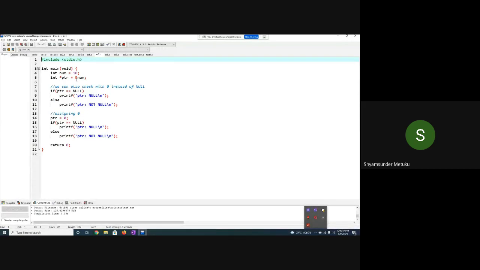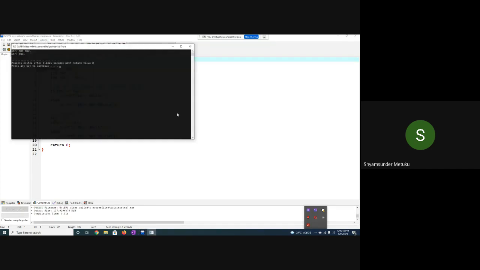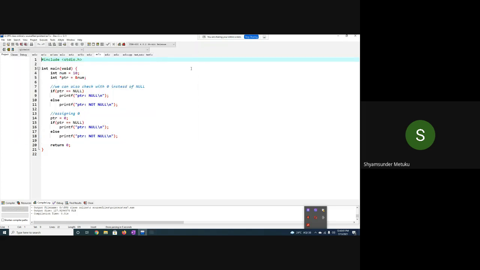Earlier PTR was assigned some number and it was not null. In the middle of the program, you have the freedom or flexibility to modify the contents of the pointer. So you are trying to assign a 0, then it is going to print null. Initially it was not null. After PTR is equal to 0, it will show null. So let us run and execute. Initially it was not null, later it is null because you are assigning a 0 to the PTR or pointer. Is it clear? Yes.